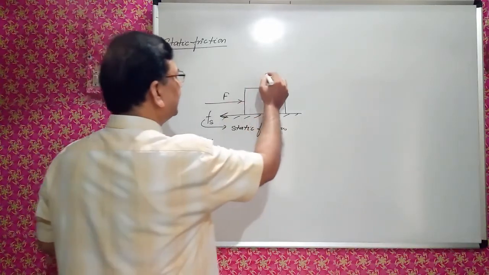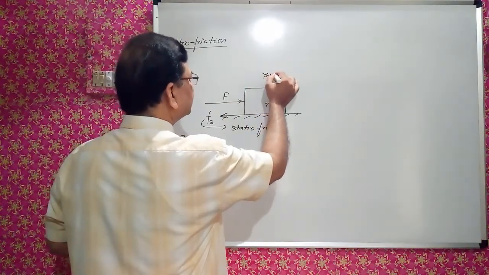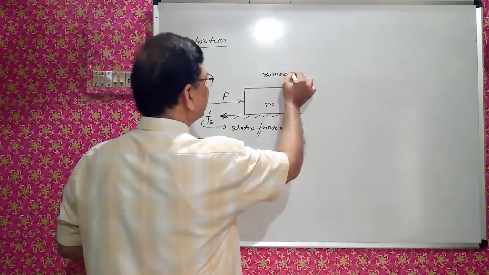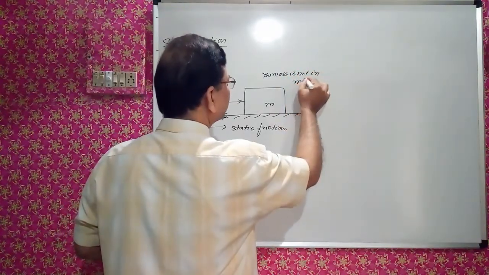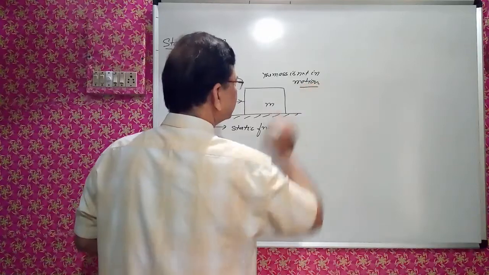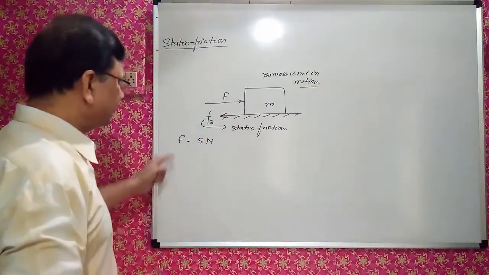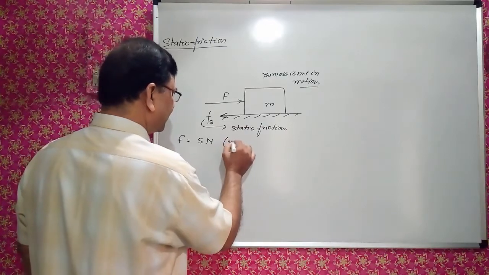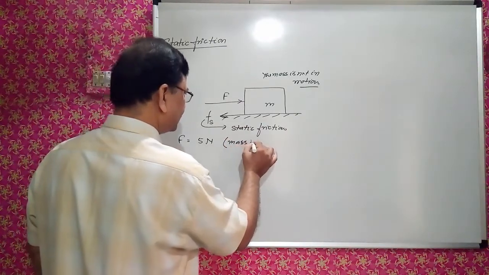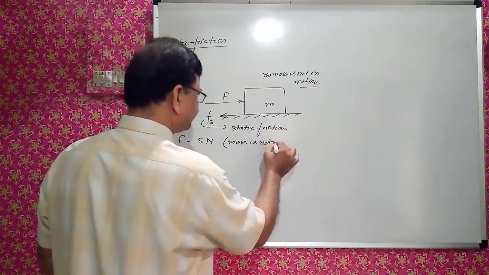Force is applied, the mass is not in motion, right? F is 5 Newton is applied, mass is not in motion.